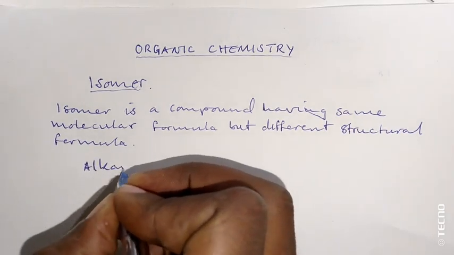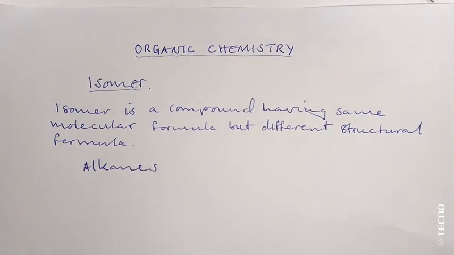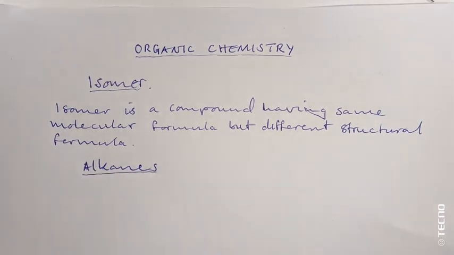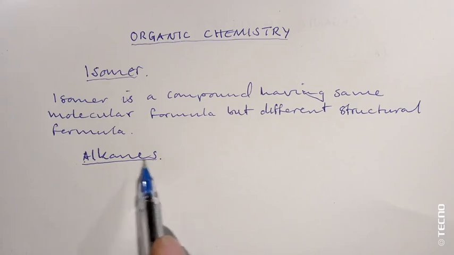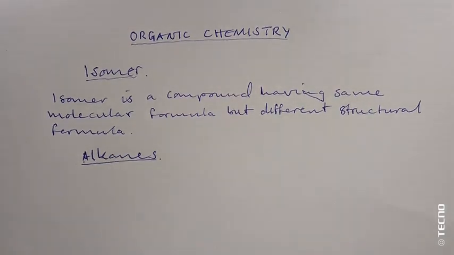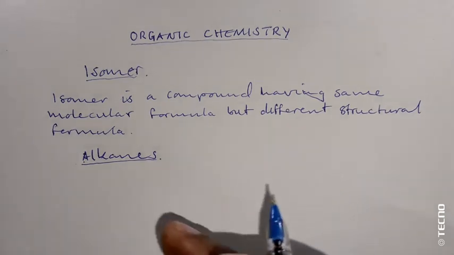Now these alkanes with carbons greater than 3 exist as isomers. Alkanes are considered to be saturated hydrocarbons because they've got the required number of hydrogen atoms.